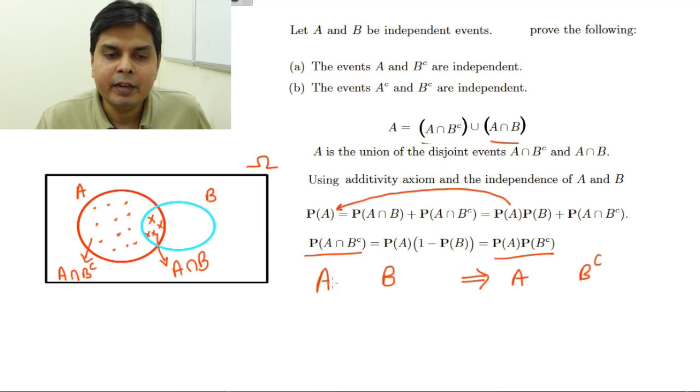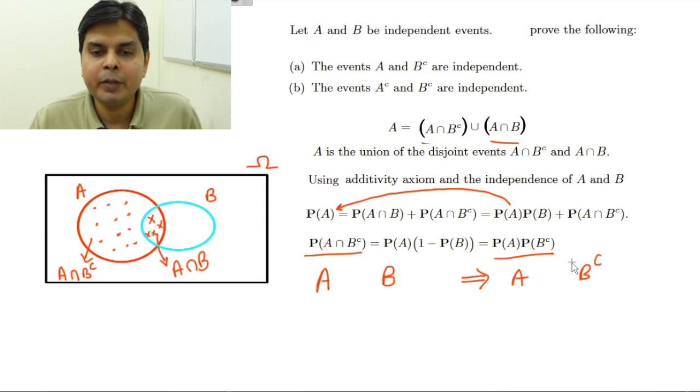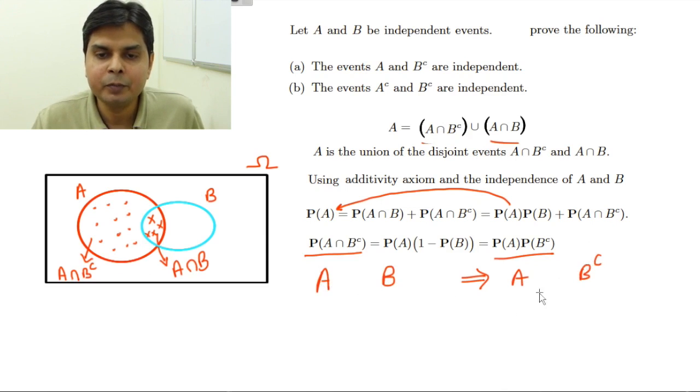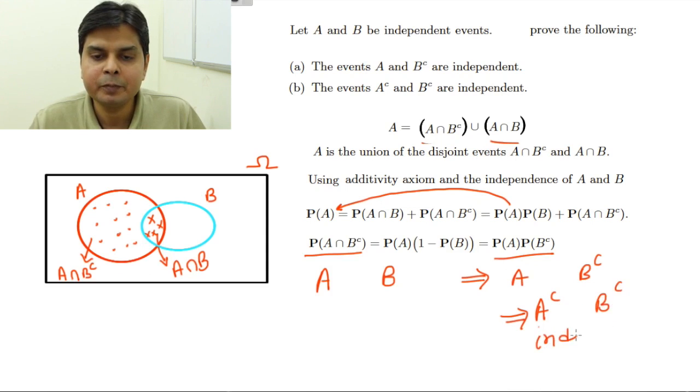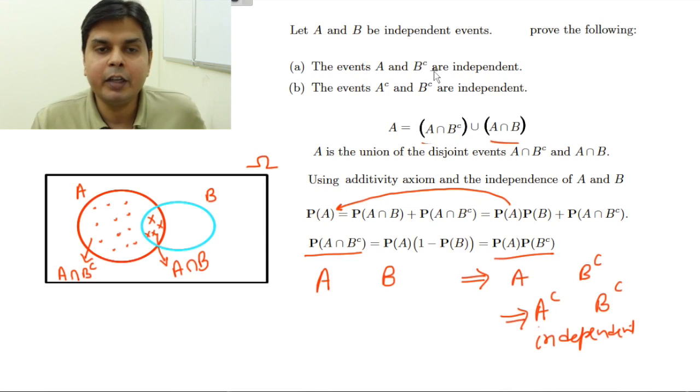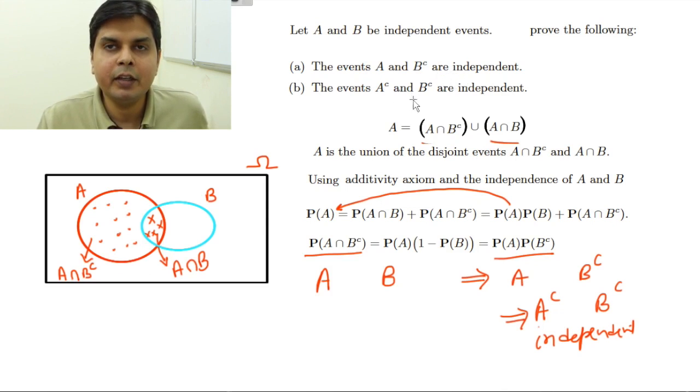So if an event is independent of another event B, then that event is also independent of that complement. Applying the same step, B complement will also be independent of the complement of A. So A complement and B complement are also independent.